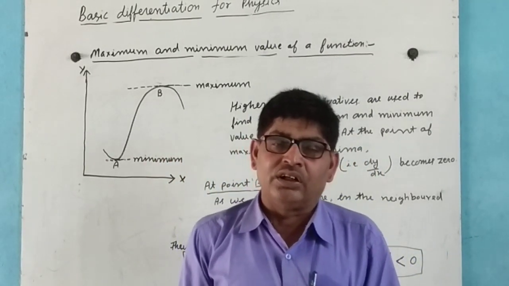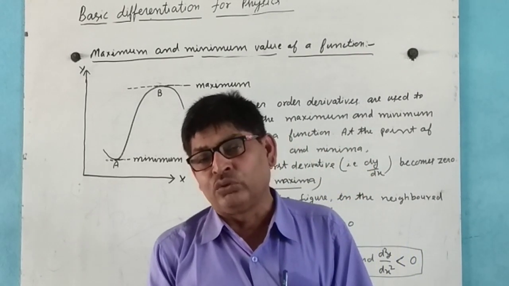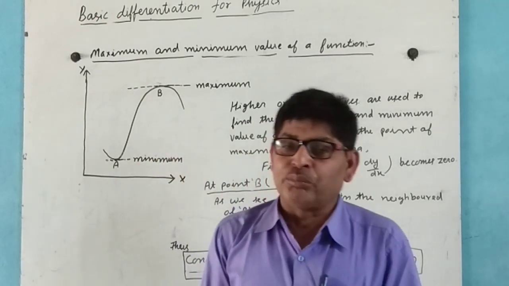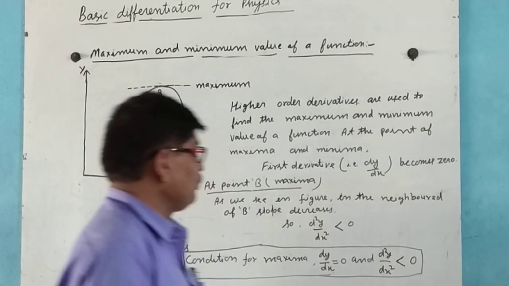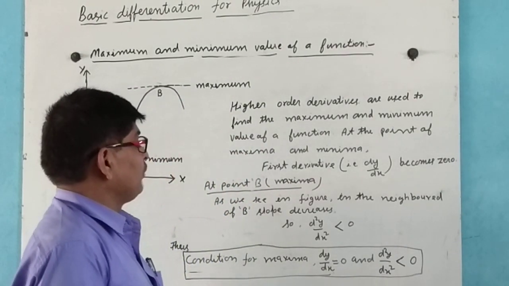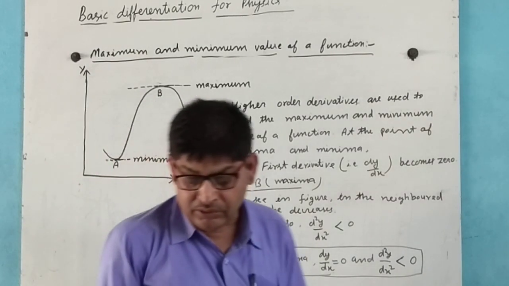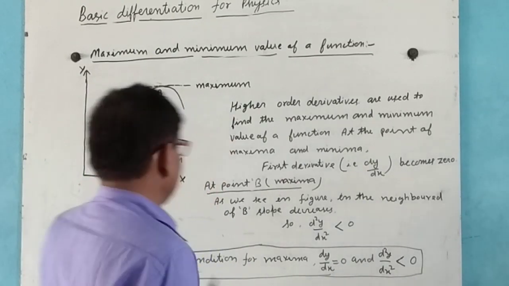After that, again differentiate and find d2y by dx2, and putting that value, if d2y by dx2 is greater than 0, then that is a minima, and if less than 0, that is a maxima. Now we see some example.